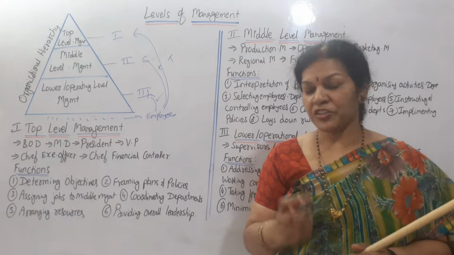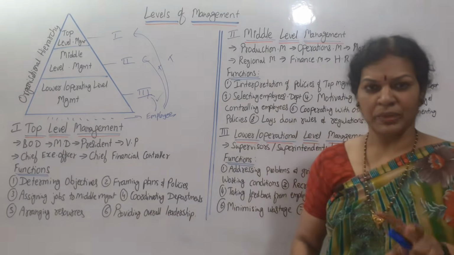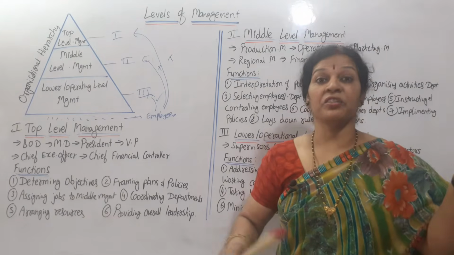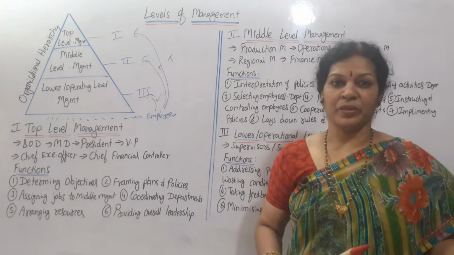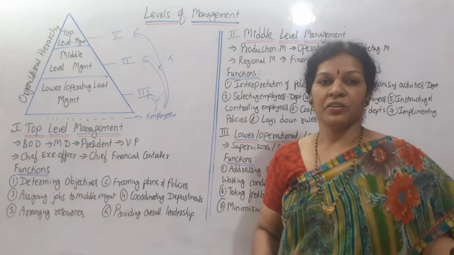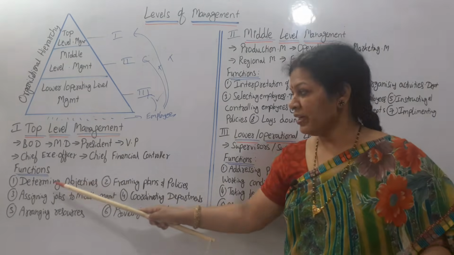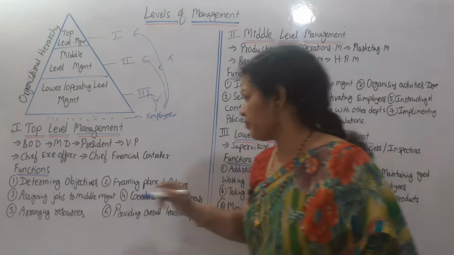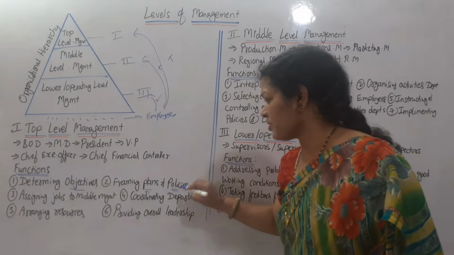What are their functions? Their functions are these: determining objectives, mainly the organizational objectives; these people are going to decide. Then they'll explain and implement, and they want to make it into a policy. So that is why they determine objectives and also frame plans and policies.